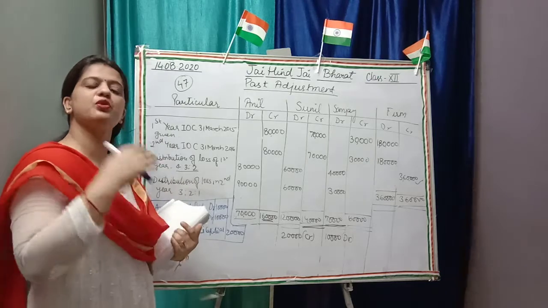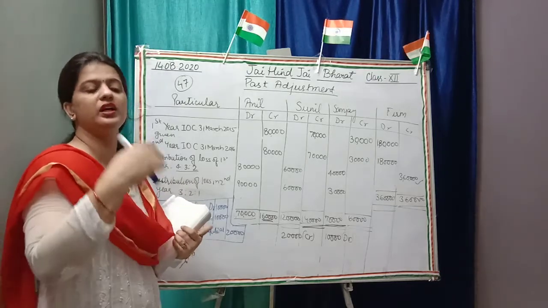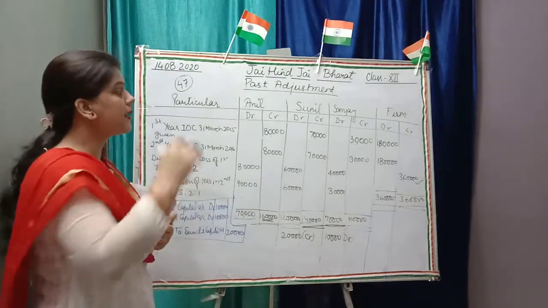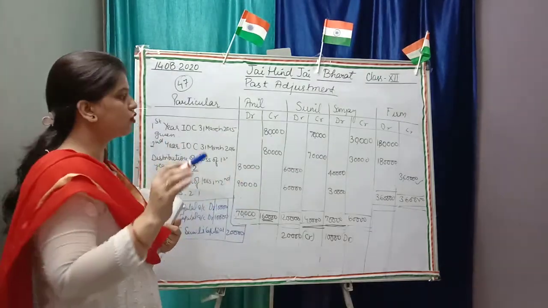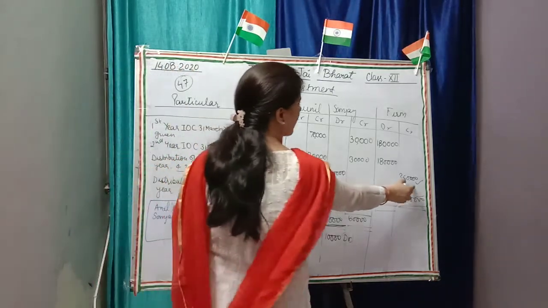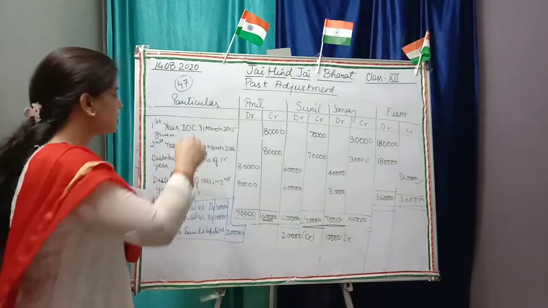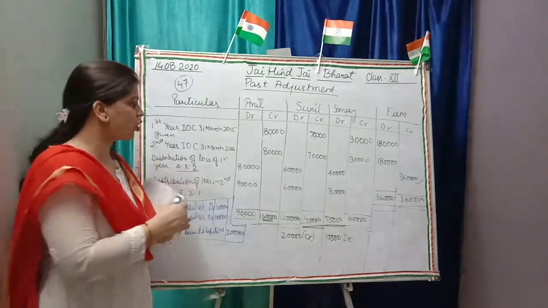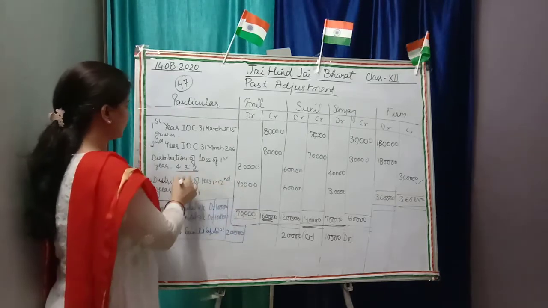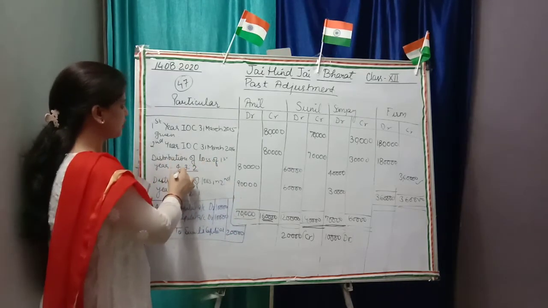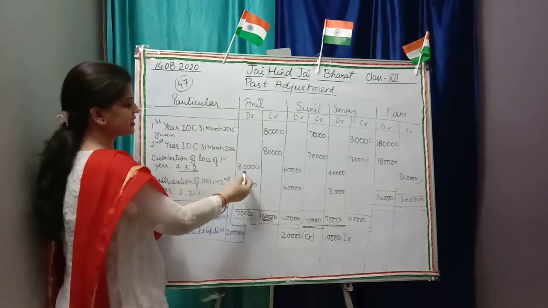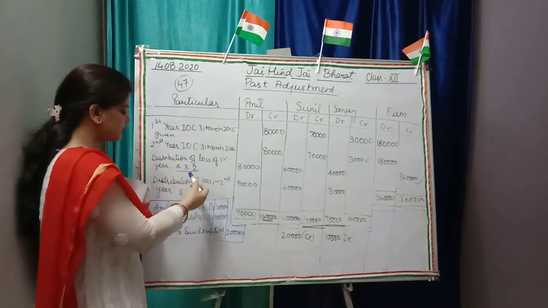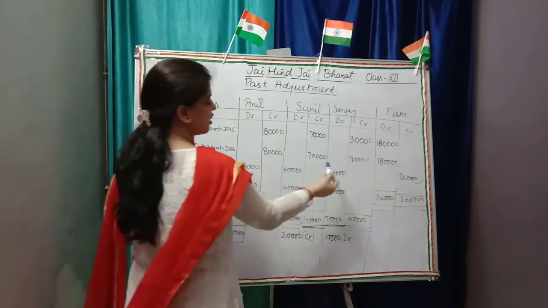After that we took the total balance of the firm, 3,60,000, but in both years the profit distribution ratio is changed, so we did it separately. The distribution of loss we did as 4:3:2 for the first year, that is 80,000, 60,000, 40,000, and in the second year according to 3:2:1, that is 90,000, 60,000, 30,000.